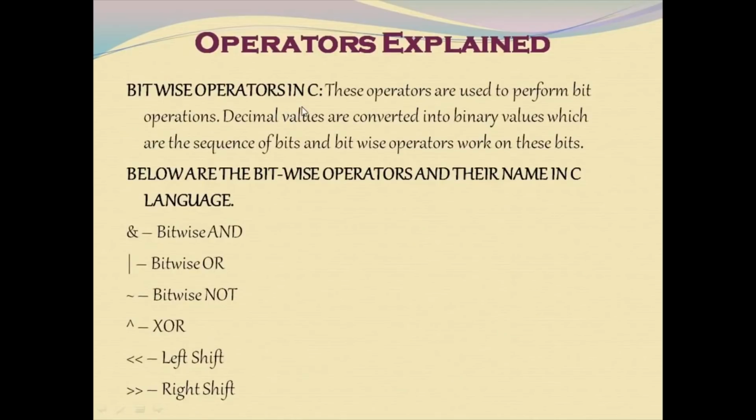Next, moving on to the bitwise operator in C. These operators are used to perform bit operations. Decimal values are converted into binary values, which are sequences of bits, and bitwise operators work on these bits. So your decimal number is converted into bits, and the bitwise operator operates on those bits. Here are some of the bitwise operators: bitwise AND, bitwise OR, bitwise NOT, XOR, left shift and right shift.